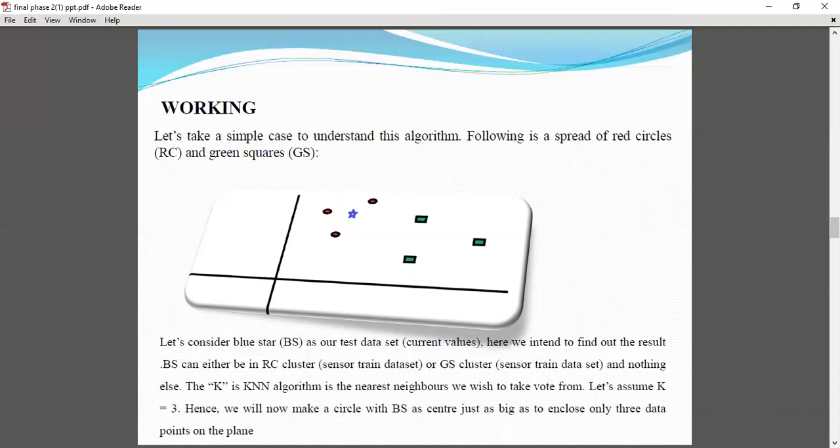Then if we consider k equals 3, we'll see the three nearest data sets to which that test data is near. And here we can see that the blue star is near to all three red circles. So we can easily classify that blue star to be the class of those red circles.